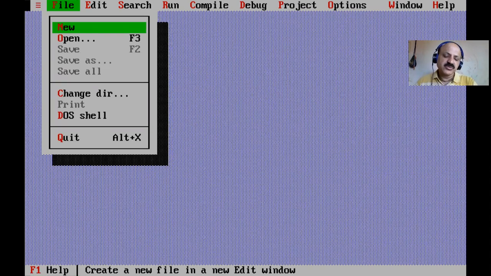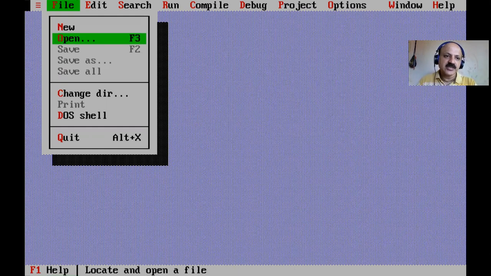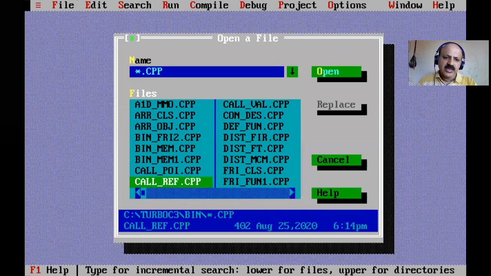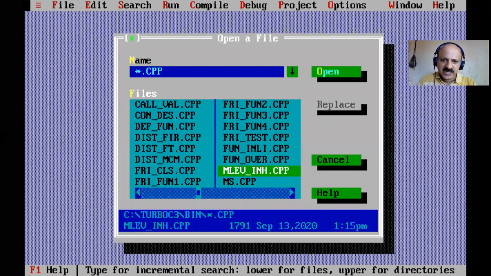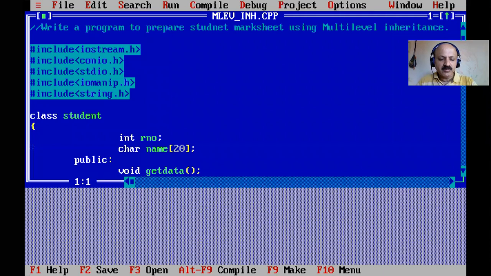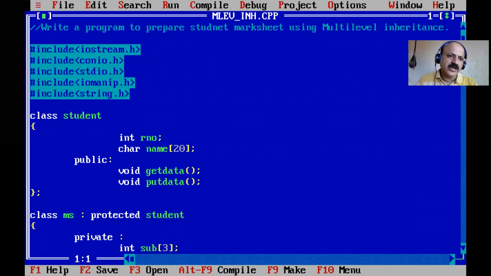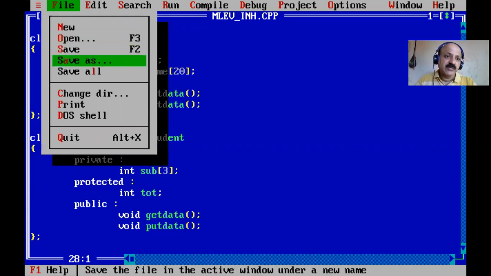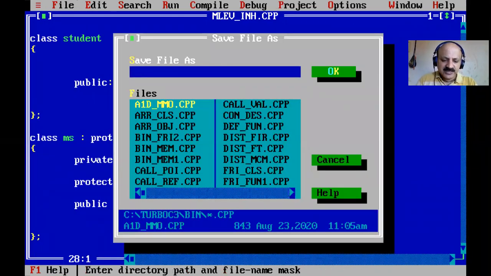Here we cannot write from A to Z because in my previous video lectures I already covered single inheritance, multiple and multi-level inheritance. So I open the multi-level inheritance and we can convert it into a hybrid inheritance in C++. That file name is M level inheritance. I open my previous video lecture program so we can benefit by not writing from A to Z, so we do not waste our time. Here I just do Save As, that is a technique. We can give an already existing file a new name with Save As.